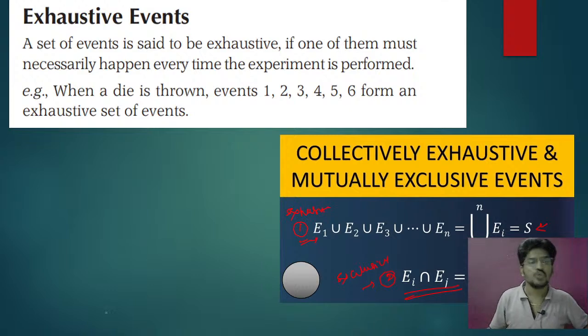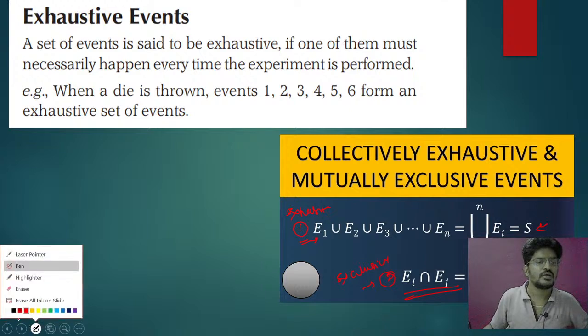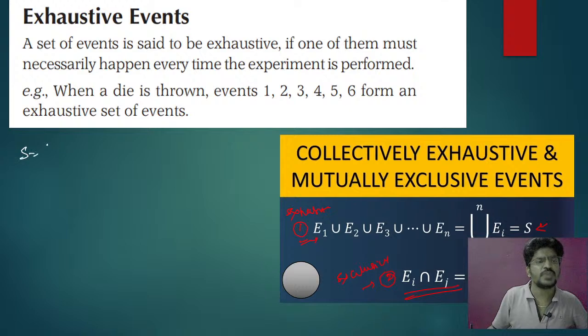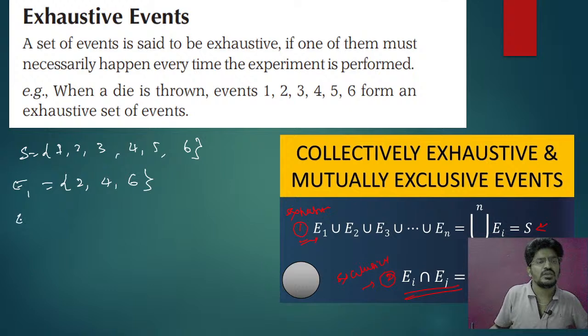Okay. So here, taking the sample space 1, 2, 3, 4, 5, 6, event E1 I will take 2, 4, 6, and event E2 I will take 1, 3, 5.